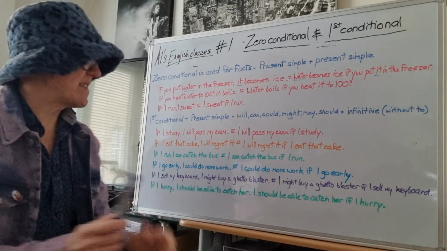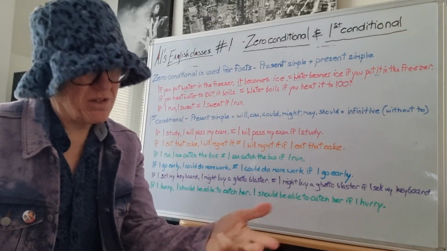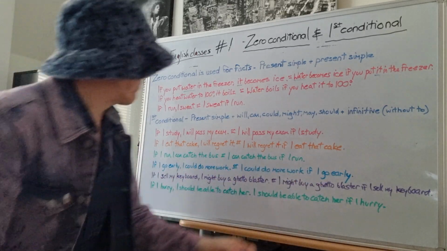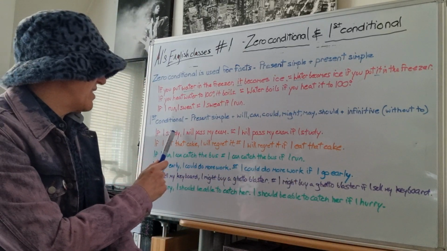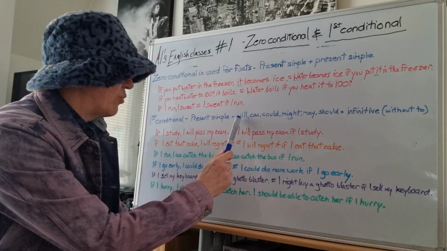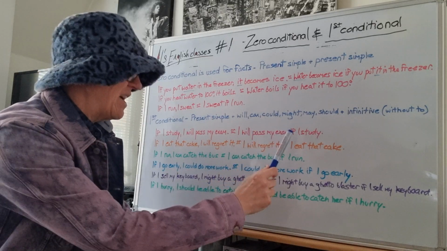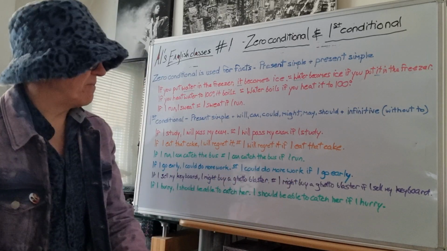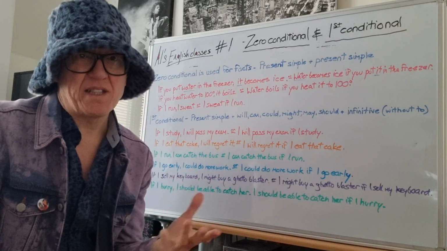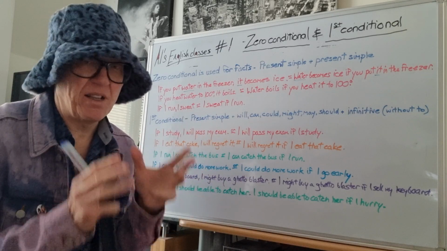And remember the same rule: if clause first, comma; main clause first, no comma, then if clause. If I study, present simple, I will pass my exam, will. Or I will pass my exam if I study. Okay? The first conditional is realistic. It's achievable. It's something which is not crazy. It's perfectly logical.